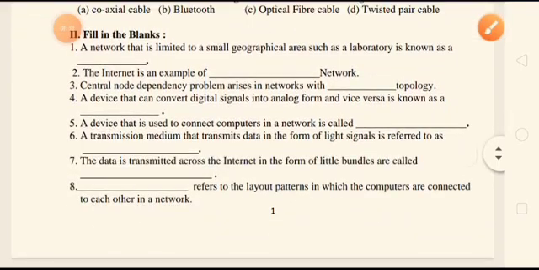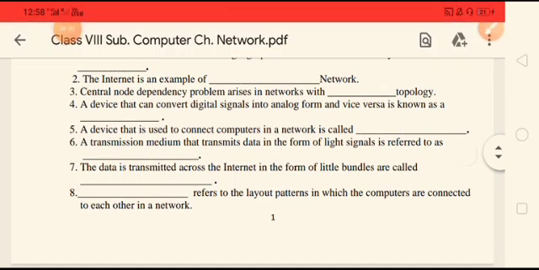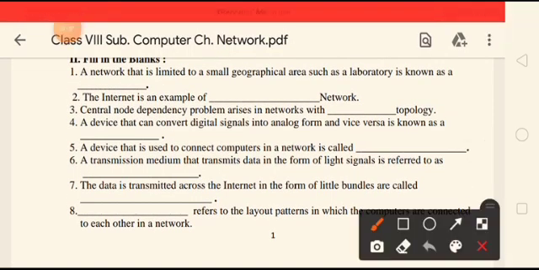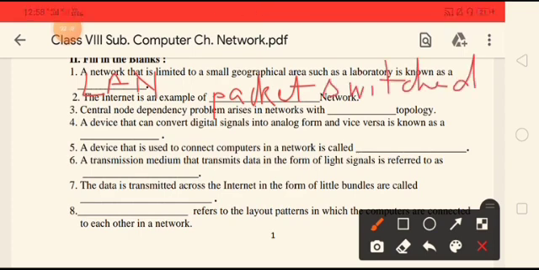Fill in the blanks. A network that is limited to a small geographical area such as a laboratory is known as LAN, local area network. The internet is an example of packet switched network. Central node dependency problem arises in a network with star topology.